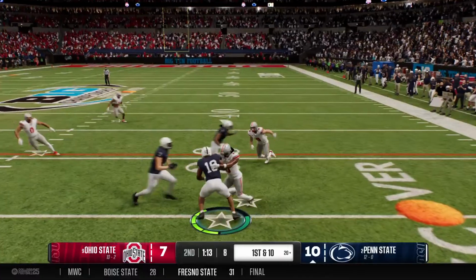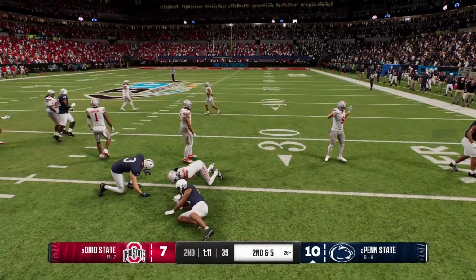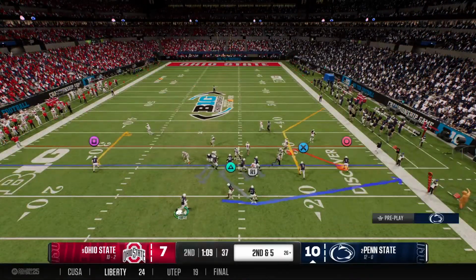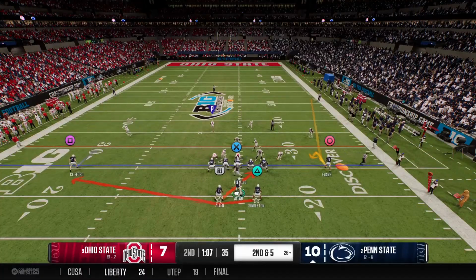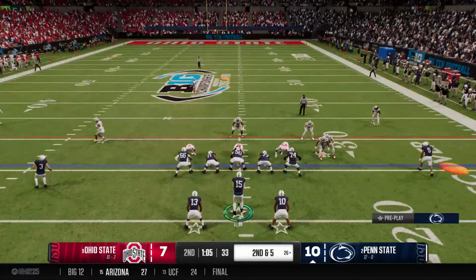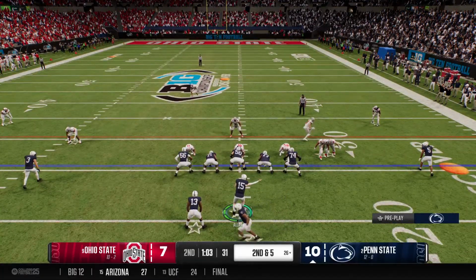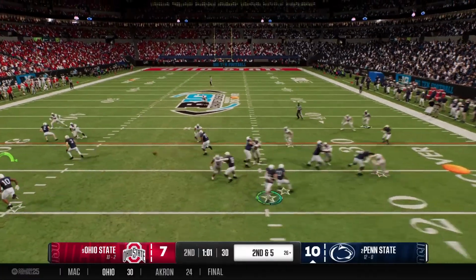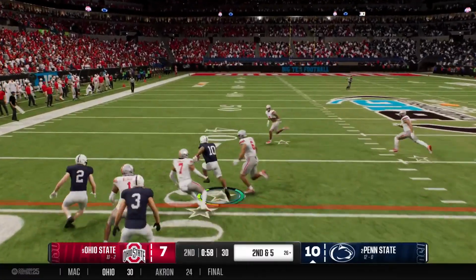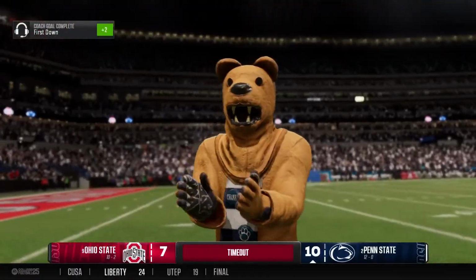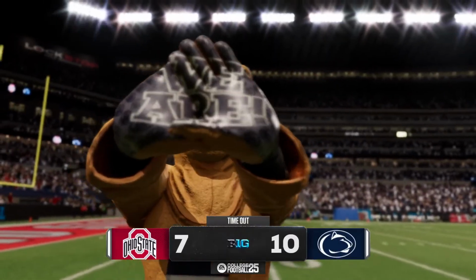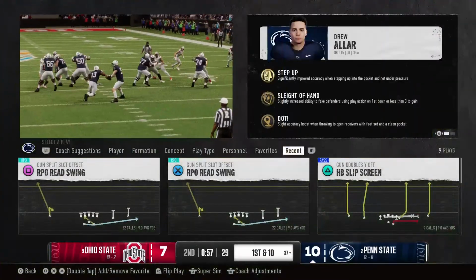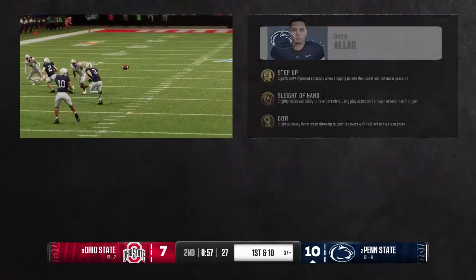First play of the drive, they look to the right. Hey, it's a game, but you get the sense that this offense wanted a little bit more from that play. Grab behind the line, it's Singleton. Tackle made at the 37. That's a solid gain. The offense will quickly spend a timeout here after the play.